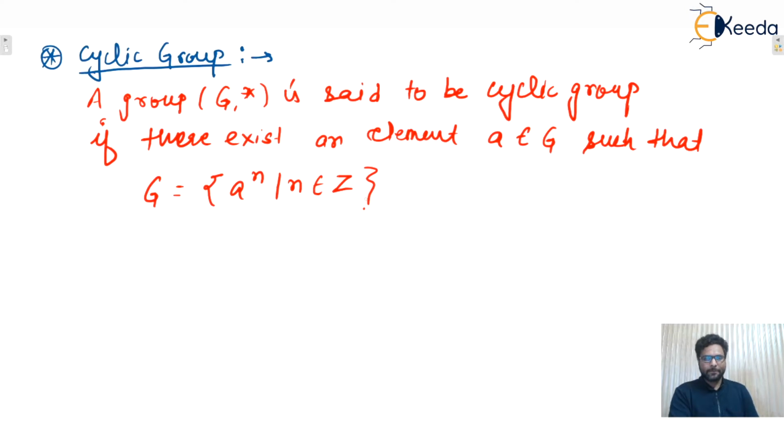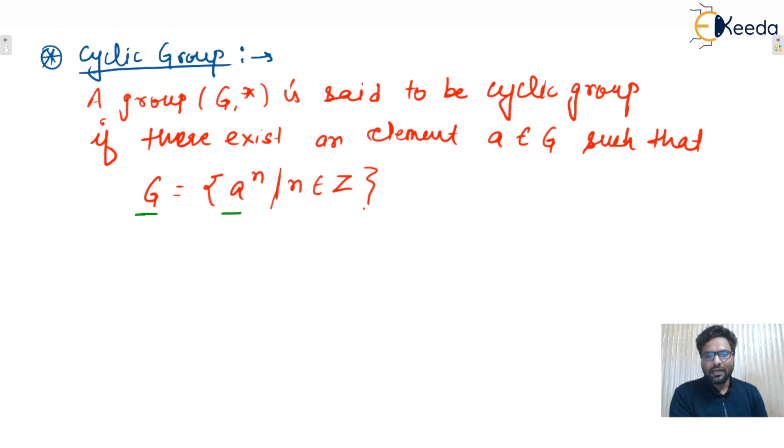What does it mean? G equals a raised to power n such that n belongs to the set of integers. Then we can say that the given group is a cyclic group. That means a raised to power n will produce all the elements of the group G. Then G is called a cyclic group, where n is an integer.